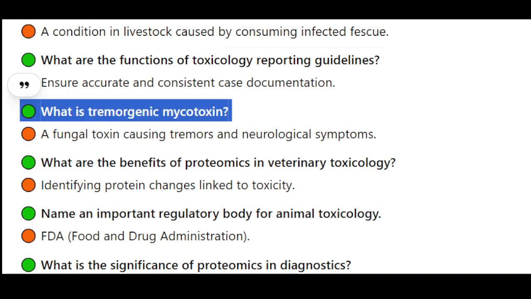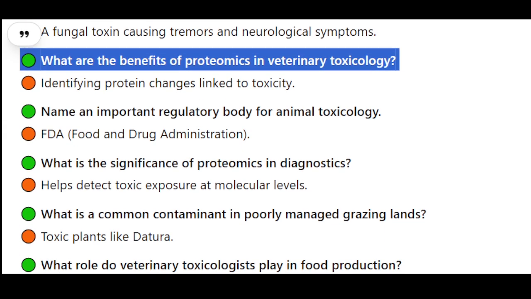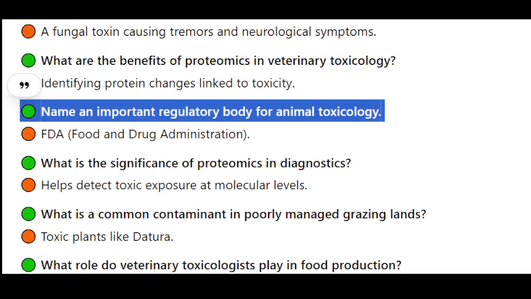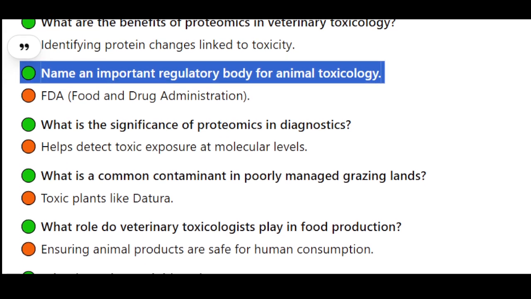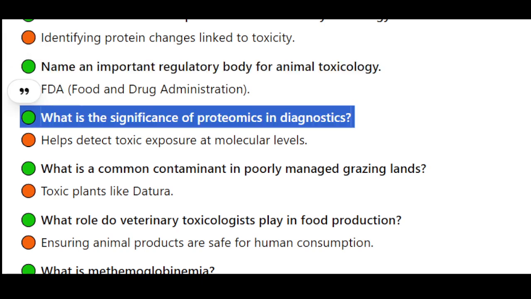What is tremorgenic mycotoxin? A fungal toxin causing tremors and neurological symptoms. What are the benefits of proteomics in veterinary toxicology? Identifying protein changes linked to toxicity. Name an important regulatory body for animal toxicology. FDA, Food and Drug Administration.